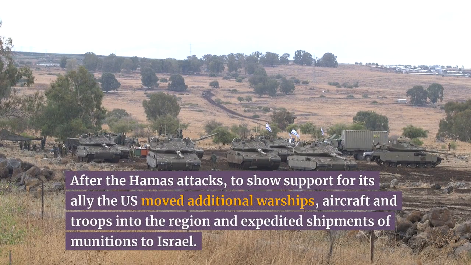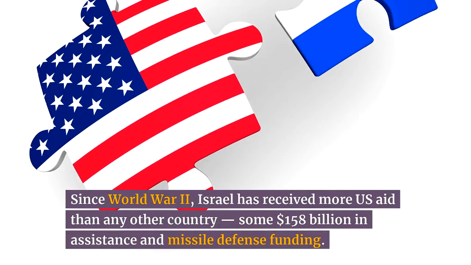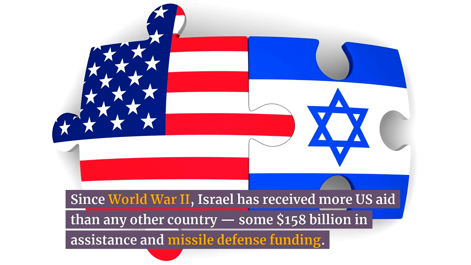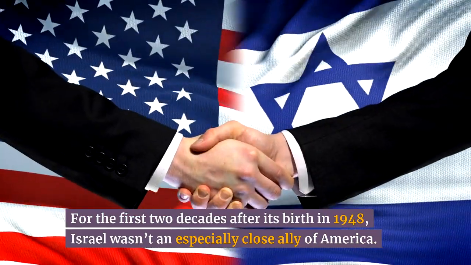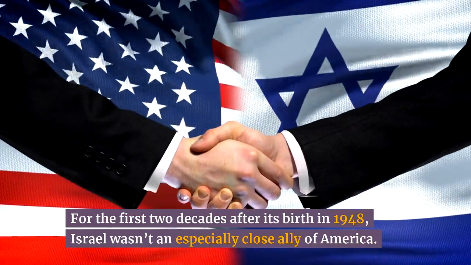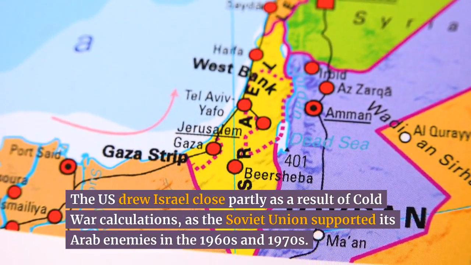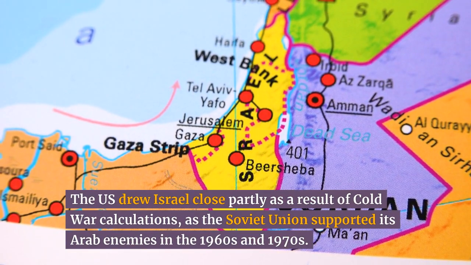After the Hamas attacks, to show support for its ally, the US moved additional warships, aircraft and troops into the region and expedited shipments of munitions to Israel. Since World War II, Israel has received more US aid than any other country, some $158 billion in assistance and missile defense funding. For the first 2 decades after its birth in 1948, Israel wasn't an especially close ally of America. The US drew Israel close partly as a result of Cold War calculations, as the Soviet Union supported its Arab enemies in the 1960s and 1970s.